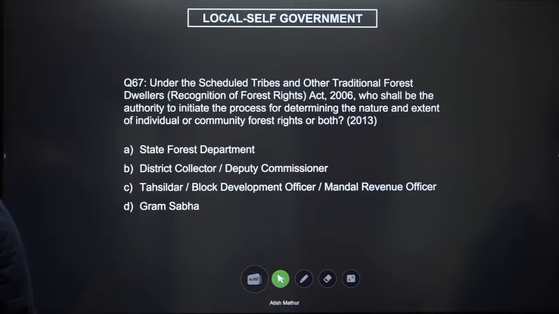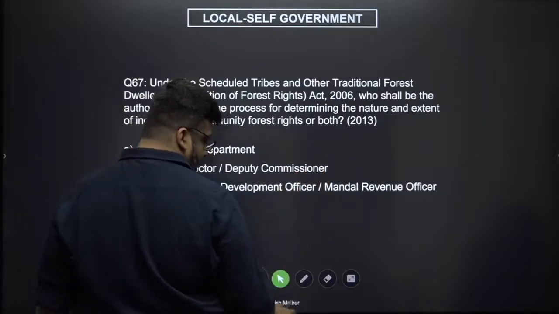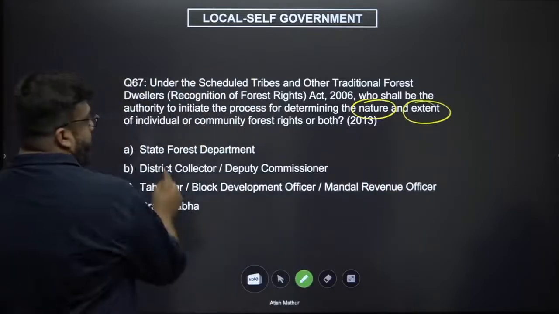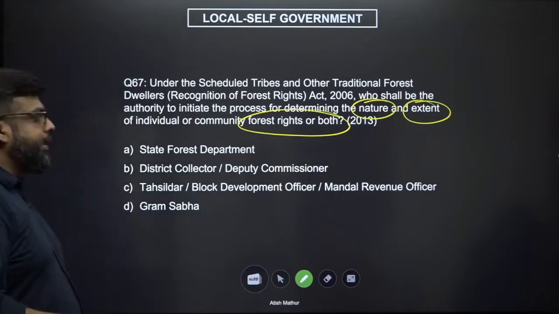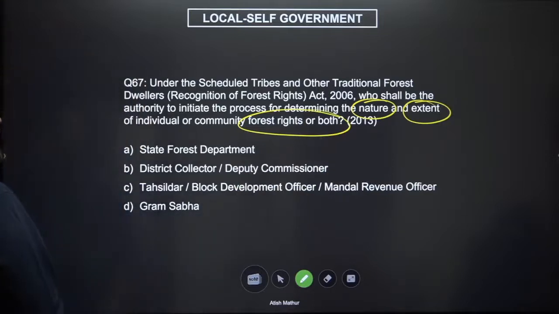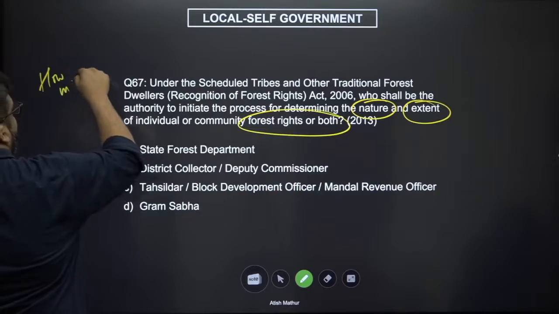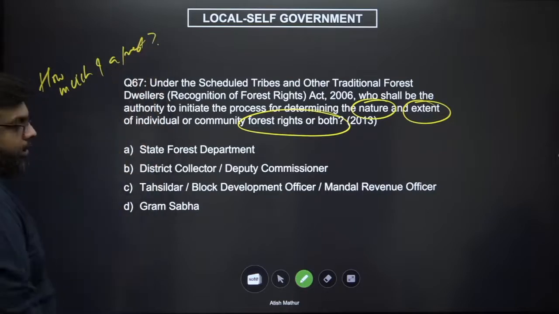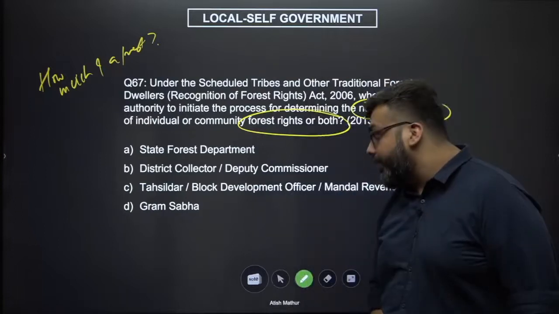To decide both. Now, you are going to decide the nature and the extent of forest rights, an individual's forest right and a community's right to use the forest, right? Now, this is to decide how much of a forest can be used, right? You're deciding how much of encroachment, how much of activity can happen in a forest.